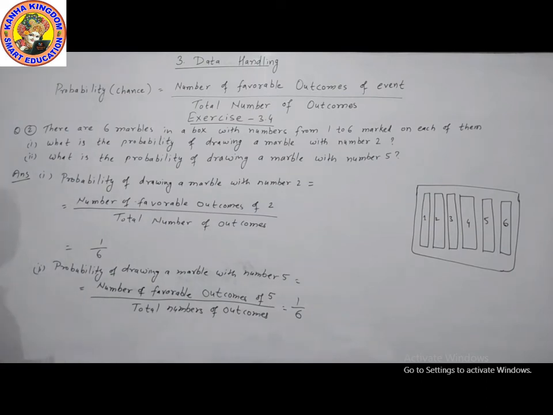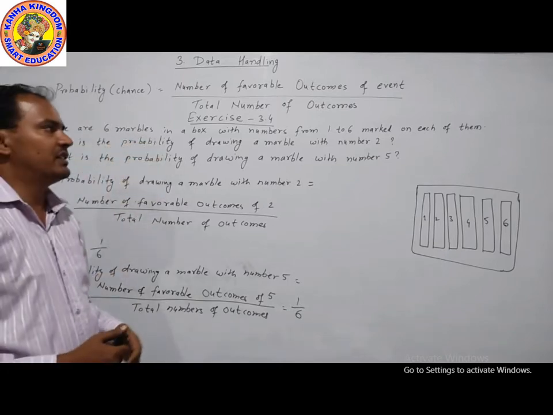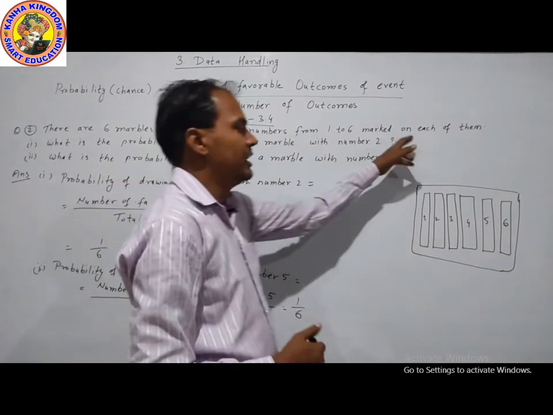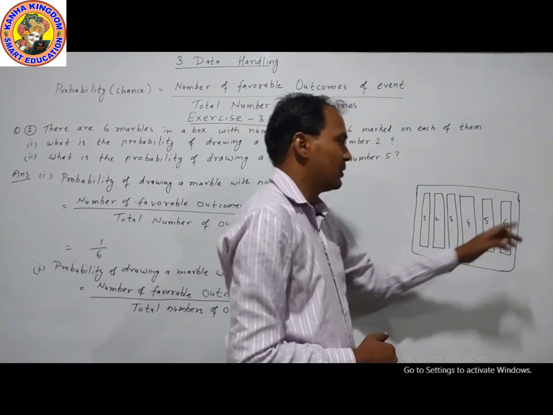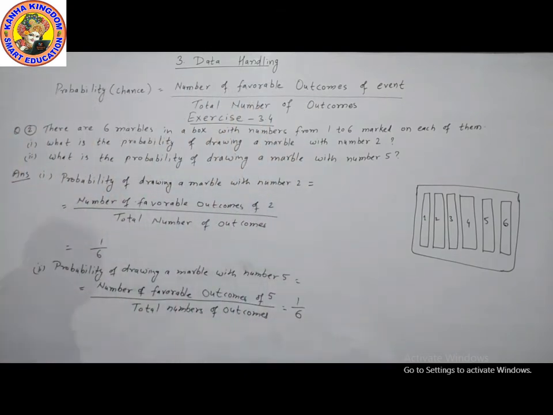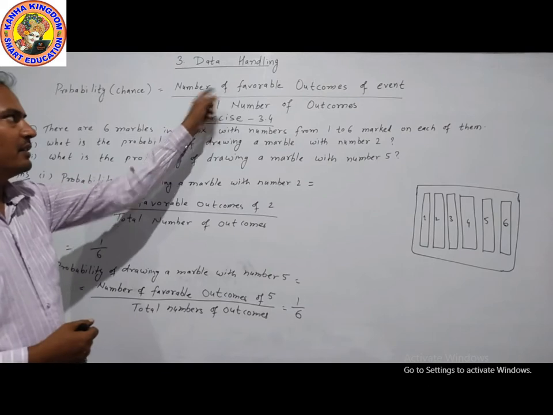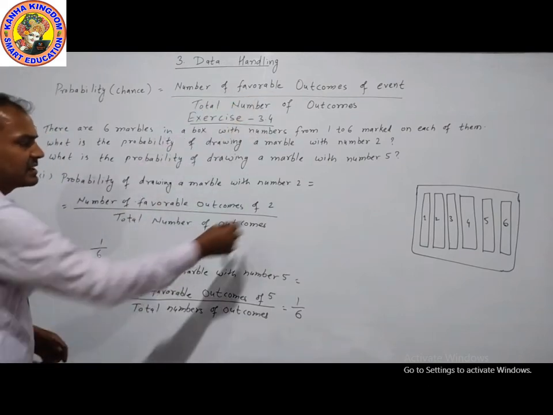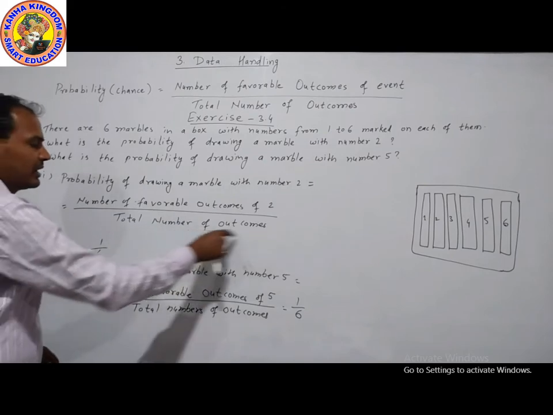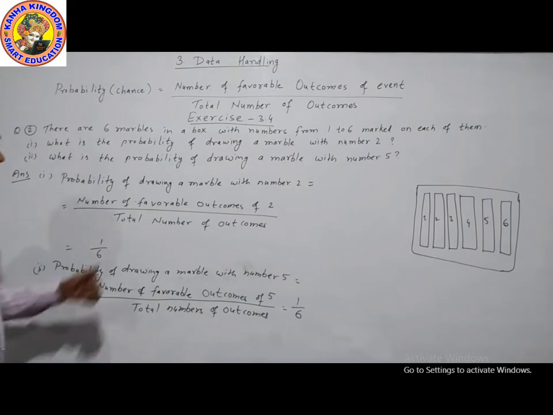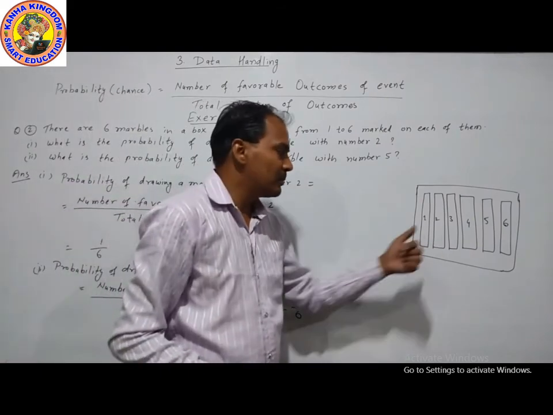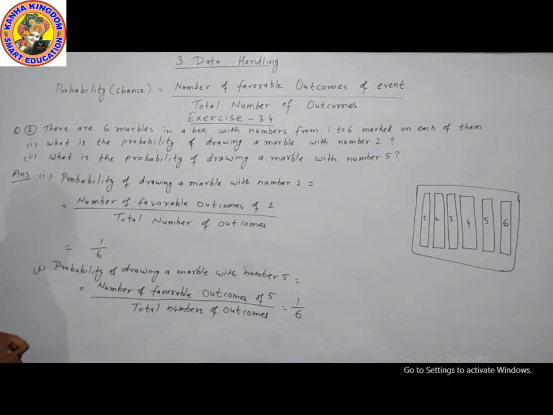Let's take it from the beginning. There are 6 marbles in a box with numbers 1 to 6 marked on each of them: 1, 2, 3, 4, 5 and 6. What is the probability of drawing a marble with number 2? The formula is the number of favorable outcomes of the event divided by the total number of outcomes. The total number of marbles is 6. The favorable outcome for 2 is only one marble having number 2.